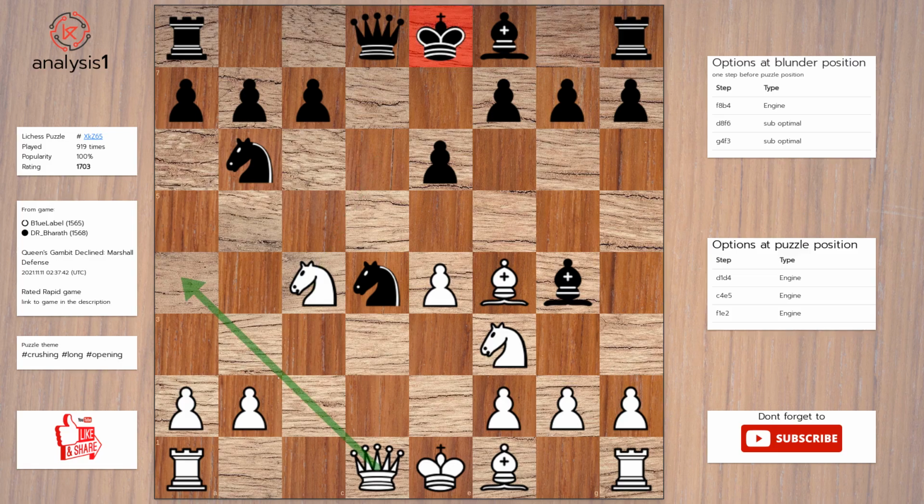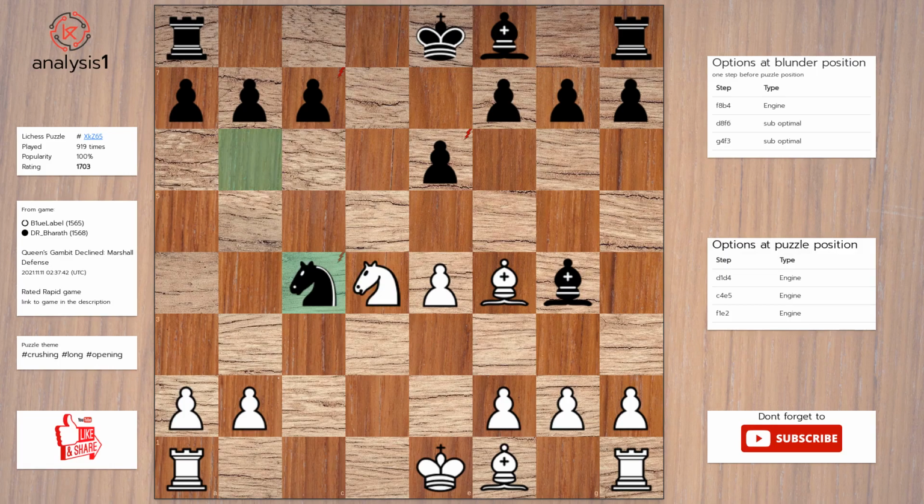Queen to a4, check. The best move in puzzle position is: queen takes knight. Queen takes queen. Knight takes queen. Knight takes knight. Bishop takes knight.